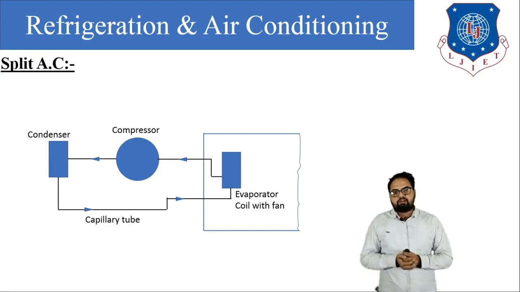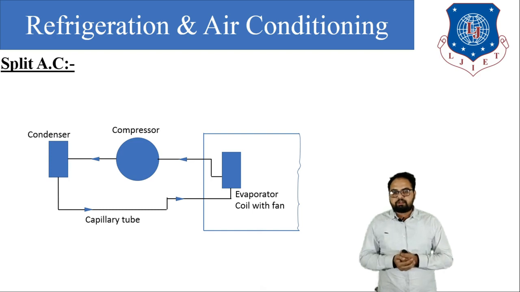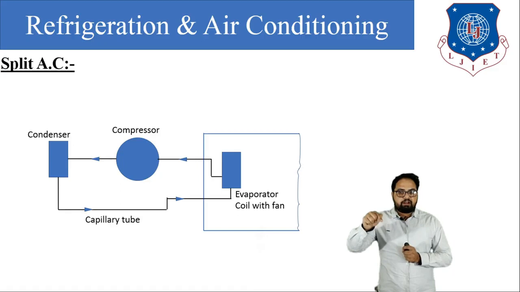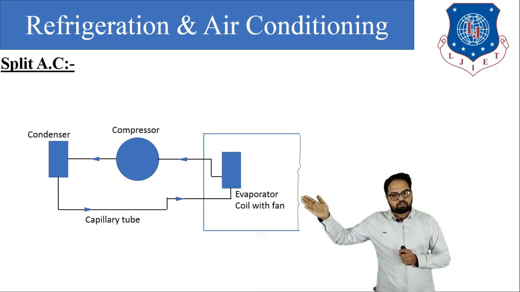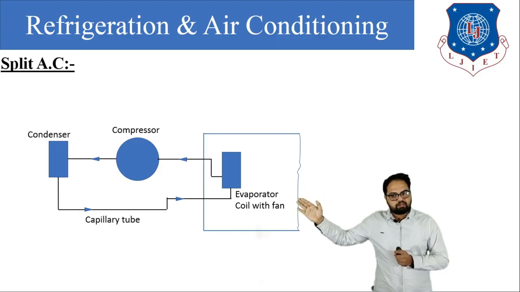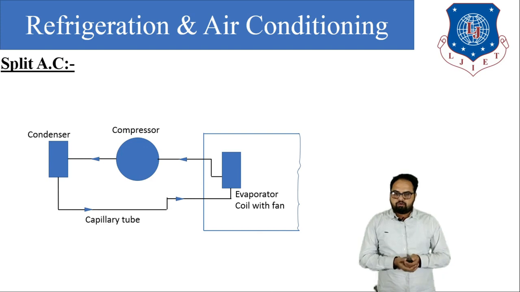Here in this figure you can see one square block, which is the inside of the room portion, and in that portion the evaporator with evaporator coil and fan is installed. After that the refrigerant goes outside the room to the compressor portion. After that the refrigerant enters the condenser, and again enters the evaporator.